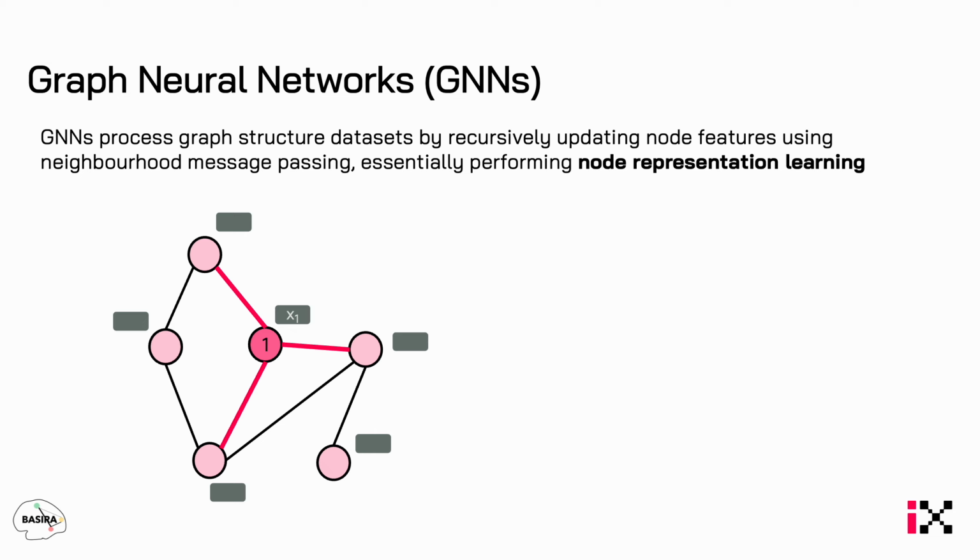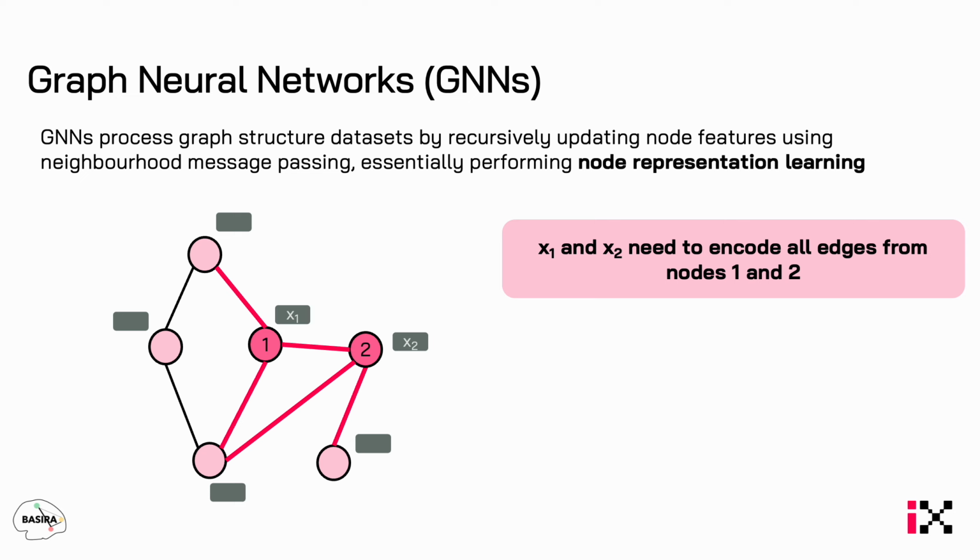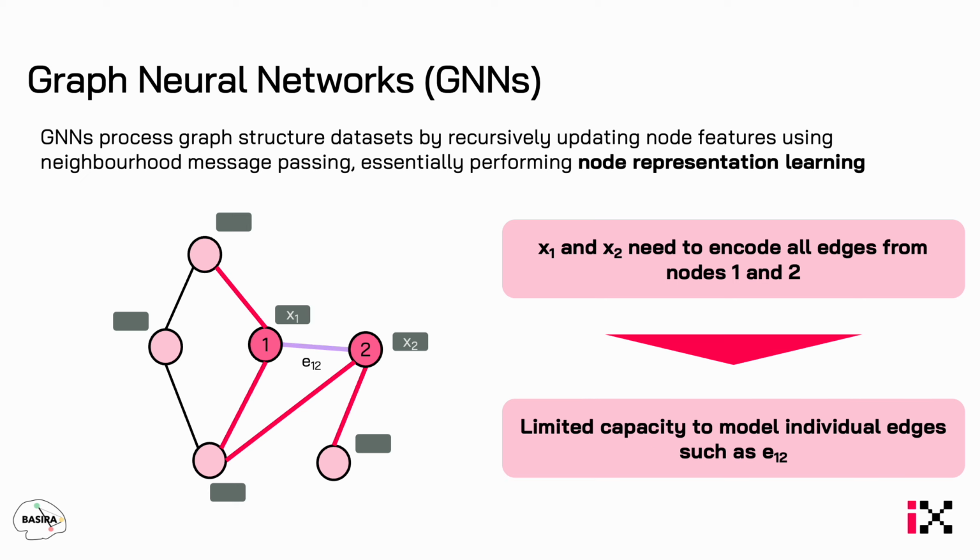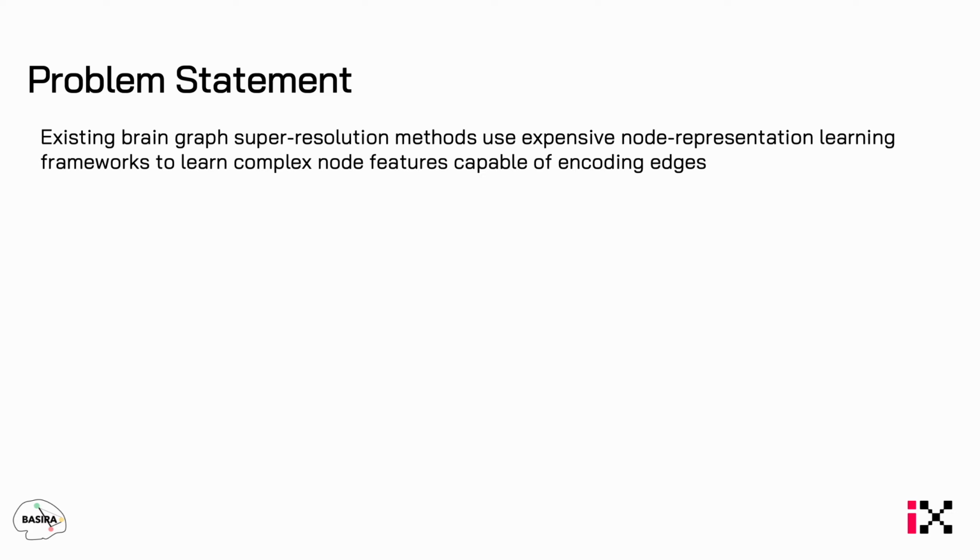As can be seen from this graph, in the node representation learning framework, each node feature needs to encode all the edges originating from the node. For any two nodes, such as 1 and 2, their node features will end up encoding all edges from these nodes and therefore will have limited capacity to directly model the individual edge E12. To circumvent this issue, existing graph super resolution models employ expensive node representation learning frameworks to learn complex node features capable of encoding edges. However, these models cannot be upscaled to larger graphs.